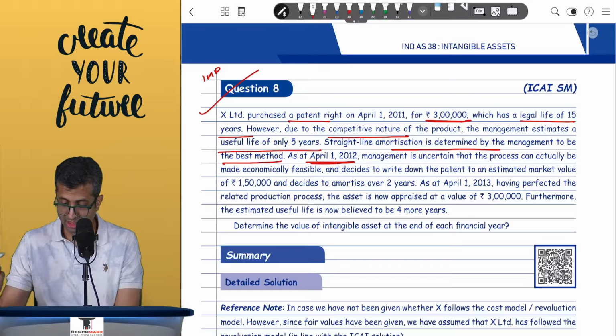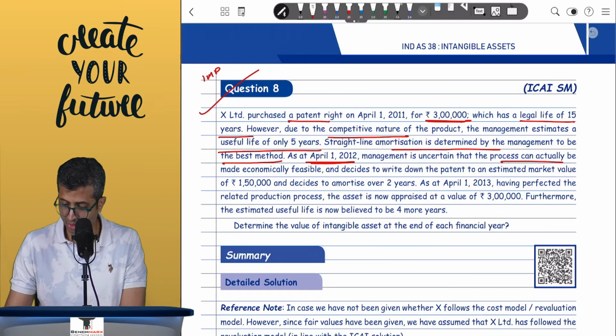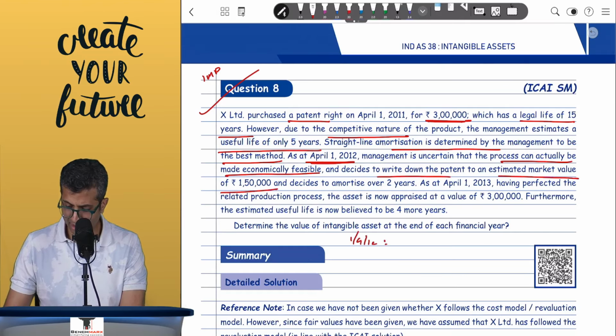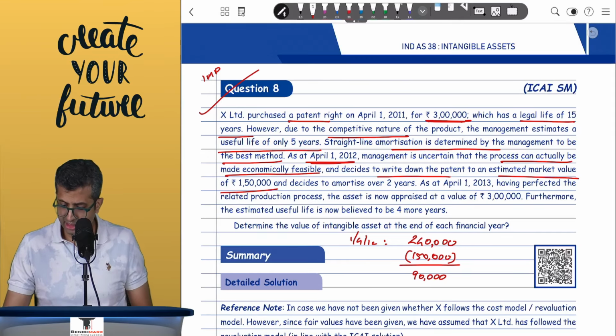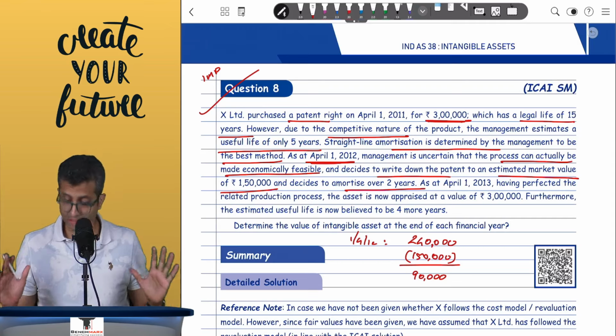On 1st April 12, that is 1 year later, management is uncertain that the process can actually be made economically feasible and decides to write off the patent to an estimated market value of 1,50,000. So on 1st April 12, your patent will be at 2,40,000, 3 lakh minus 60,000, compared with 1,50,000, and there will be a downward revaluation of close to 90,000, which will go to the P&L account, and decides to amortize it over 2 years. So 1,50,000 over 2 years, which will be 75,000 each year.